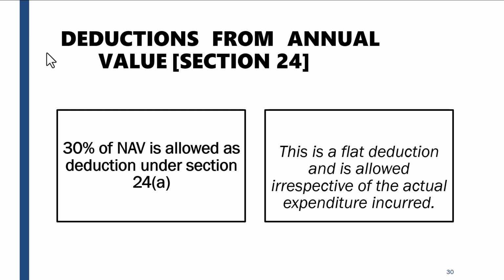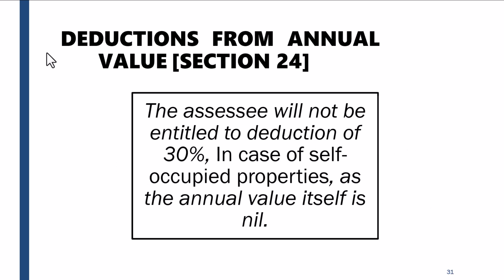Okay, so read this. 30% of NAV is allowed as deduction under Section 24(a). It is a flat deduction and is allowed irrespective of the actual expenditure incurred. So you may be spending whatever, but you are given 30%. You may spend 10%, 15%, but 30% is allowed. You may even spend 50%, but 30% is allowed as deduction from your income.